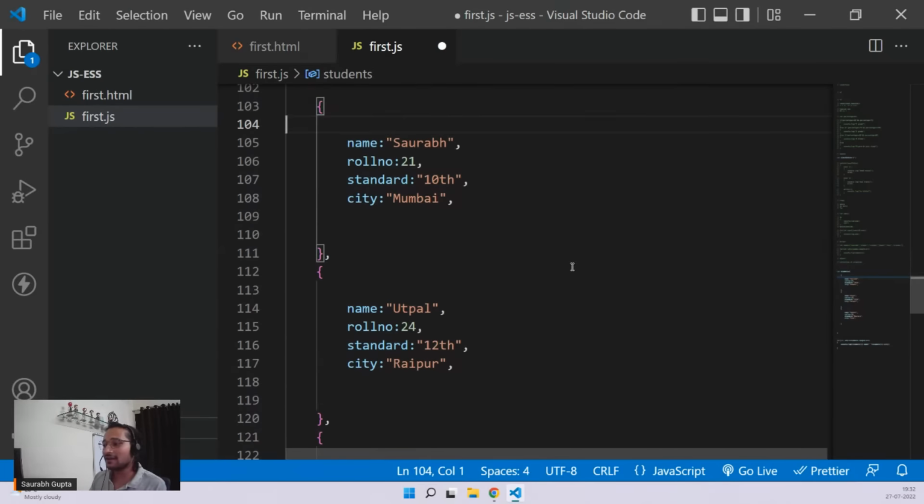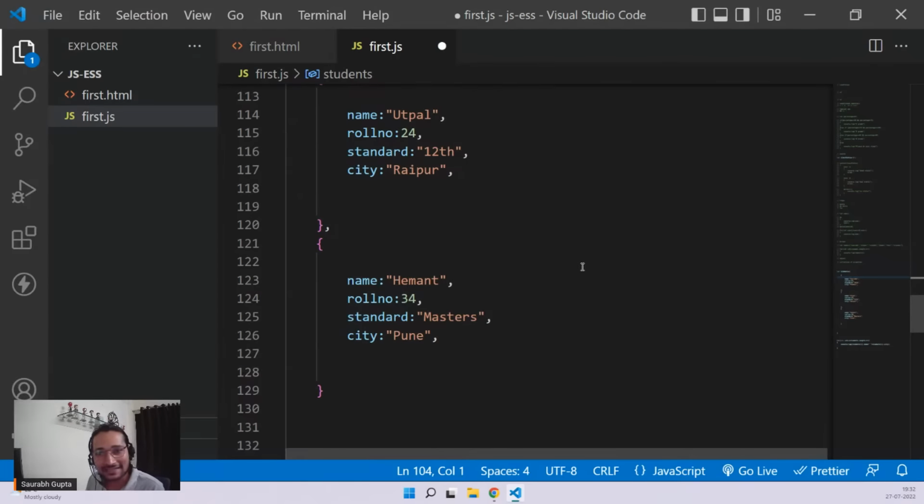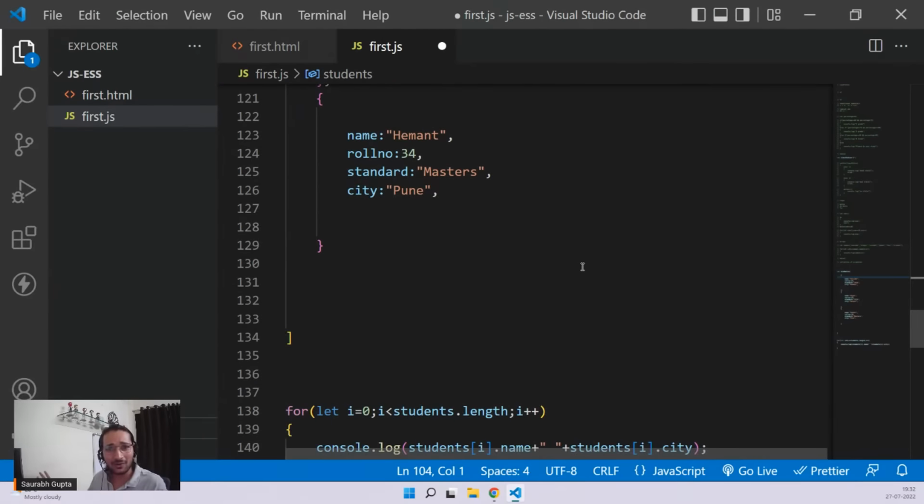So everyone, are we cleared with arrays, objects, and array of objects? Now you know how to create it, right? I hope from now on you will never fear array, object or array of objects. You're ready, because this is one of the most important things to learn. So I hope we are clear.